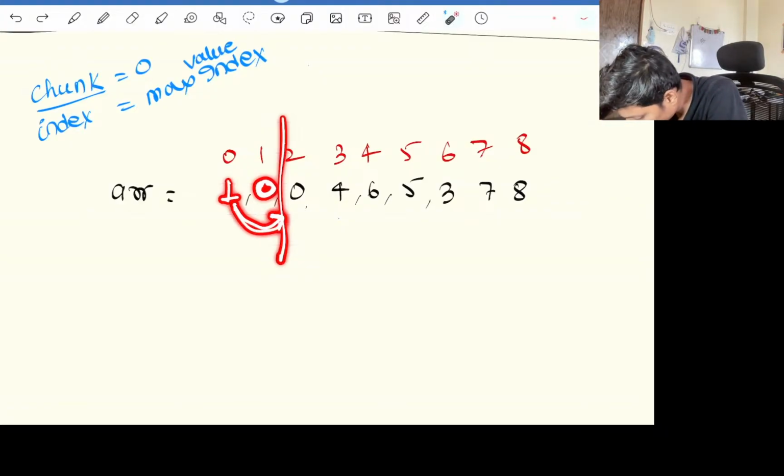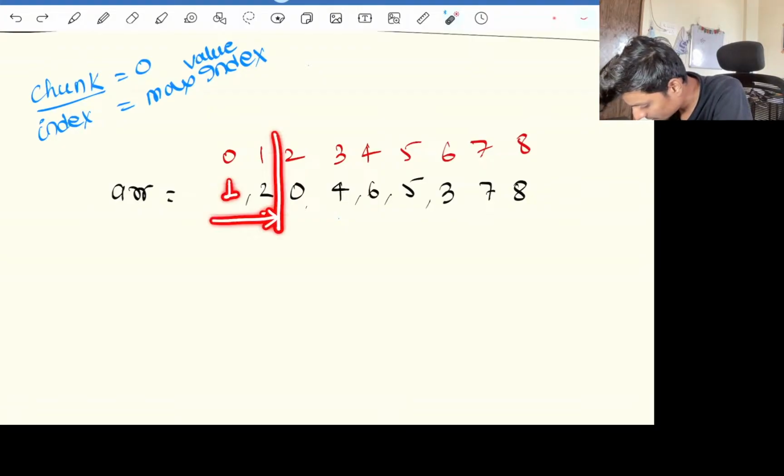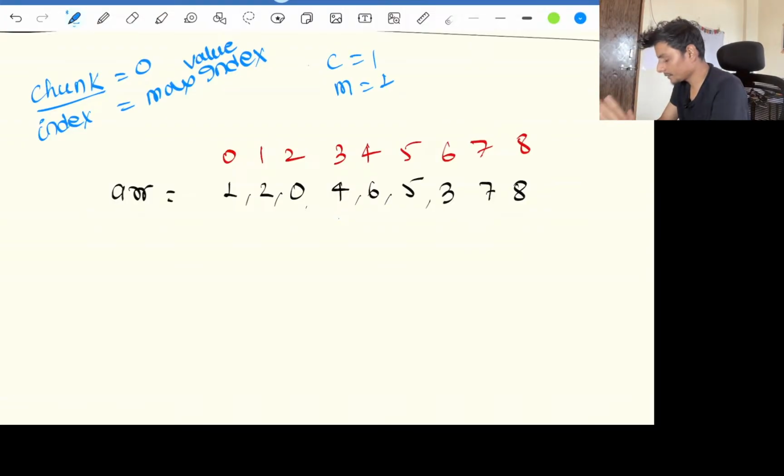So we can carry it as 1, correct? So we'll do chunk plus plus for the first time. Our chunk now is 1 and the max index is 1, correct?